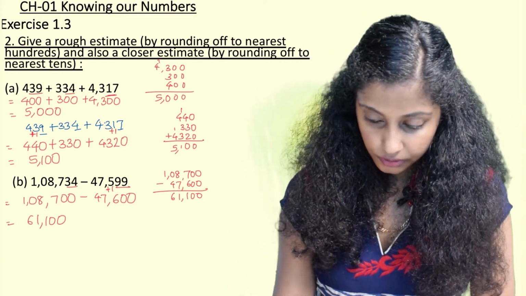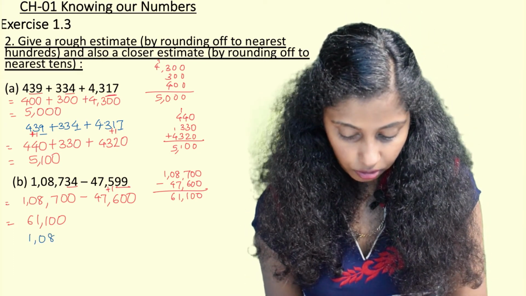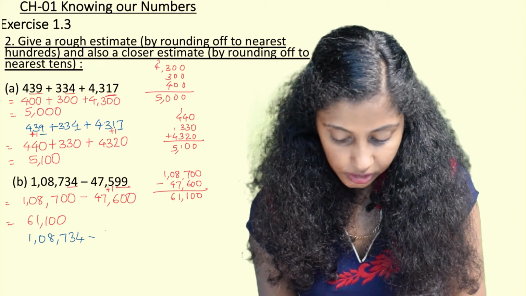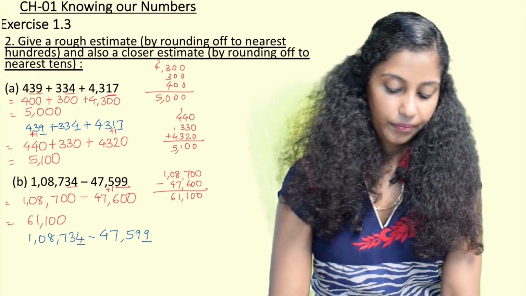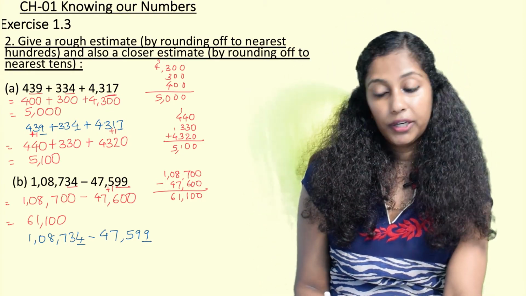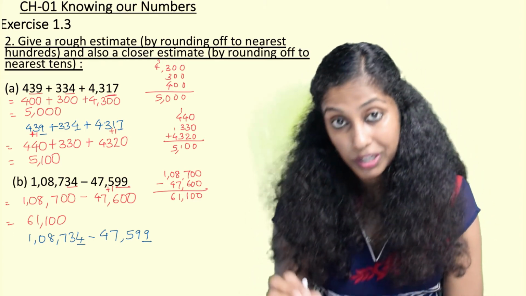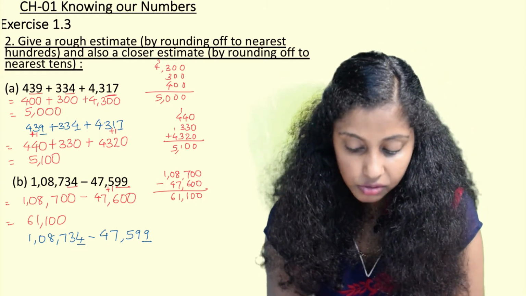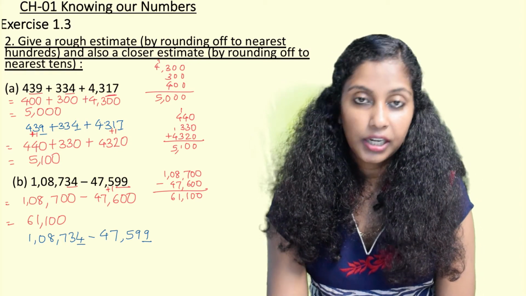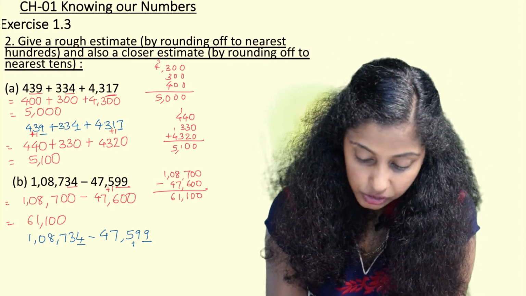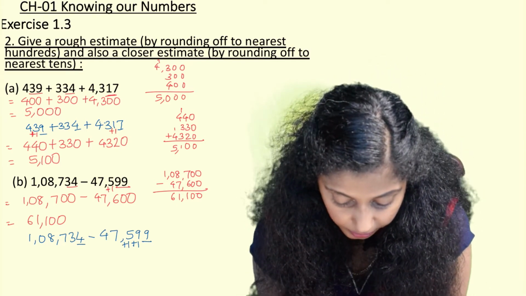So when we have to round off to the nearest tens, we'll write the whole question again, and we will just underline all the digits in the ones place, or the units place. So now when I underline these digits, 4 is in the range of 1 to 4, hence the 3 tens will remain the same, no change. But 9 is bigger than 5, and hence this 9 tens will become 10 tens. So 9 plus 1 is 10, so here also it becomes plus 1.